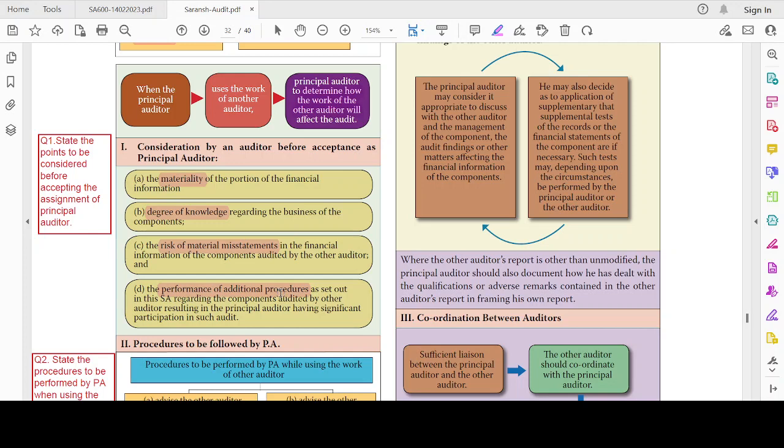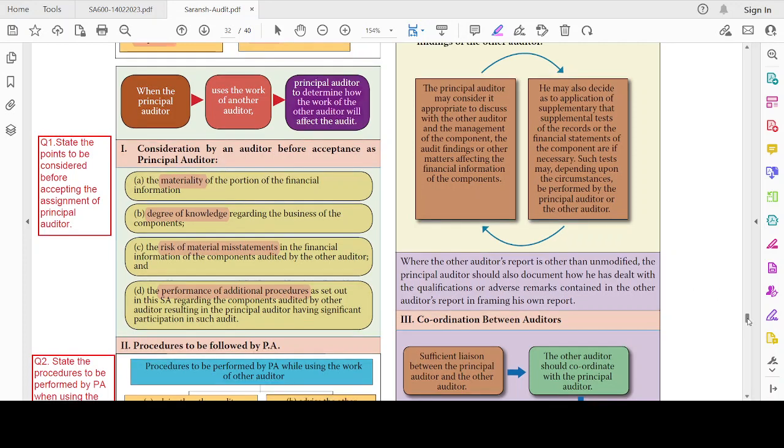Let's repeat: the materiality of the portion of the financial information, degree of knowledge regarding the business of the components, risk of material misstatement in the financial information of the components audited by the other auditor, and the performance of additional procedures as set out in this standard regarding the components audited by another auditor, resulting in the principal auditor having significant participation in such audit.